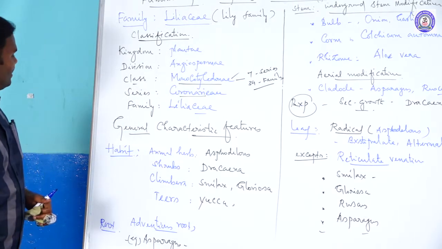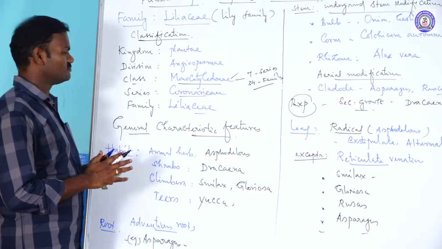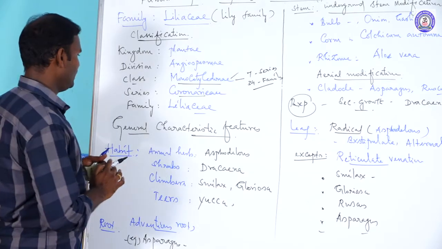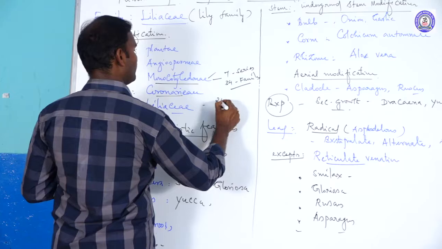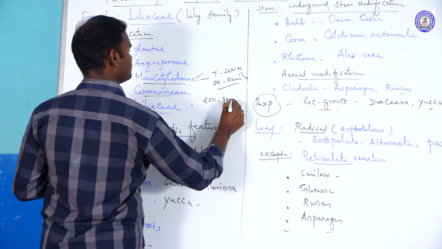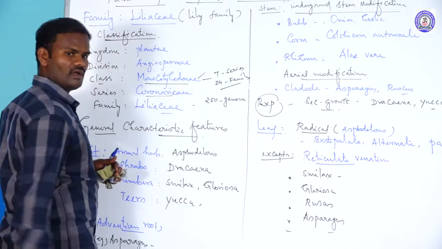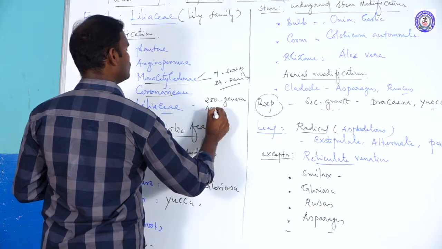If we take the general characteristics of Liliaceae, it includes 250 genera and 4,000 species.